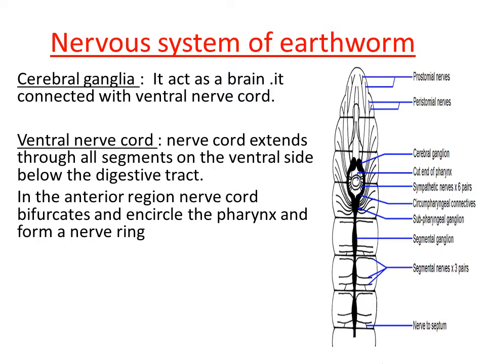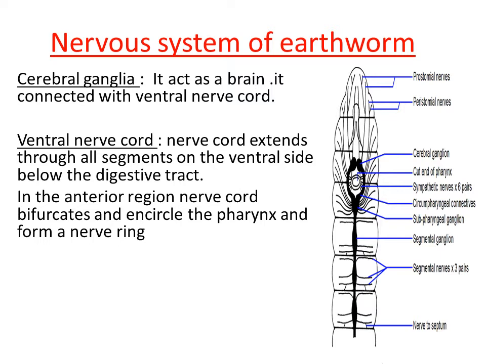Understood, right? So the nerve ring formation can be seen in the earthworm. This is formed by the nerve cord and cerebral ganglia. This is a unique type of structure seen here. Understood? So that any information can be easily sent from the nerve cord to the cerebral ganglia.